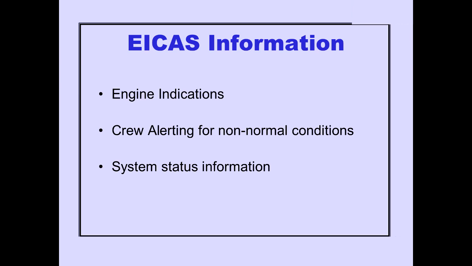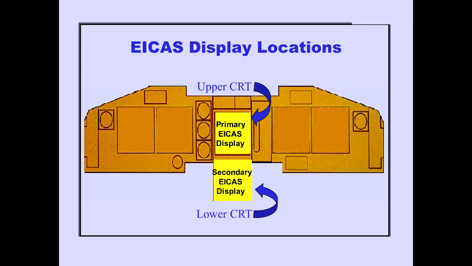The Engine Indication Crew Alerting System provides three types of information: engine indications, crew alerting messages for non-normal conditions, and system status information. Engine alert and system information is normally presented on two cathode ray tubes, or CRTs, on the center panel.